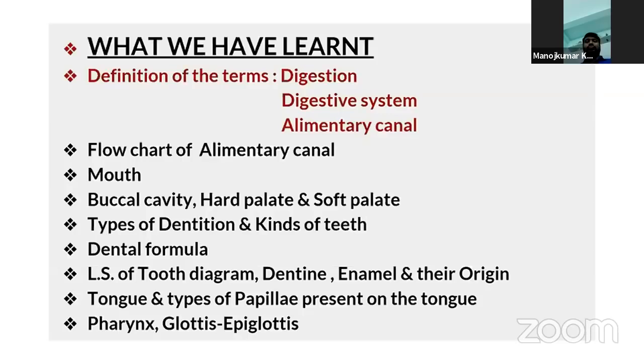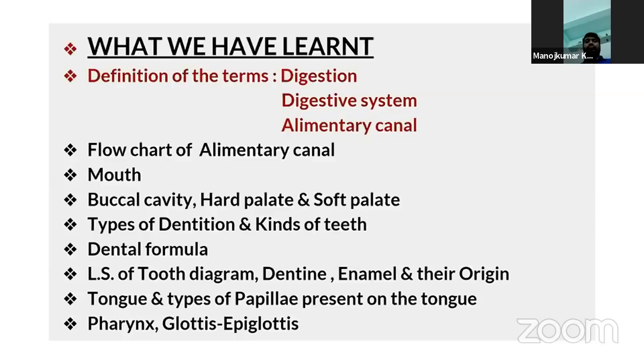In today's session, we started with the definitions of the terms anatomy and physiology. Of course, we know the definition of digestion. Then the digestive system of man, and what is the alimentary canal. Students, now you can define digestion, the digestive system, and the alimentary canal, isn't it?